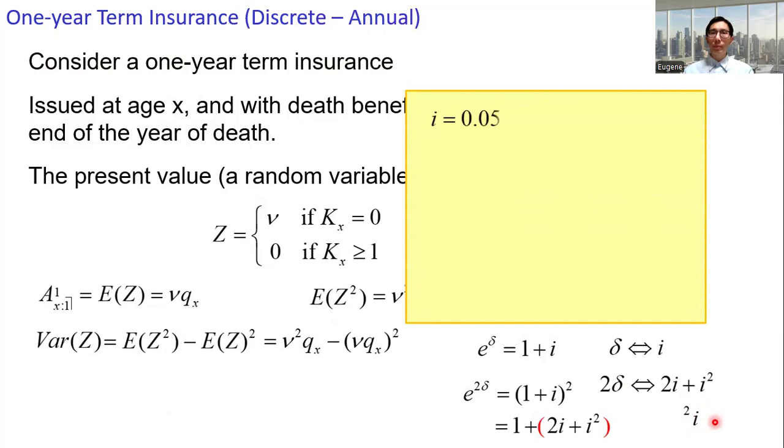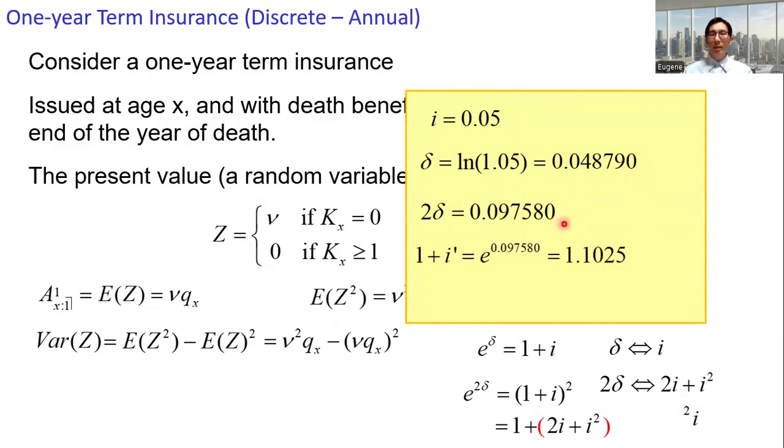An illustration. Okay, suppose i is 0.05. The corresponding value of delta is 0.04879. Double the force of interest, 2 delta. This is the value. And then the corresponding interest rate, i prime, we get i prime equals 0.1025.